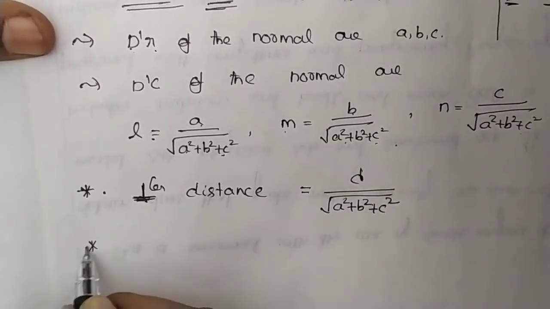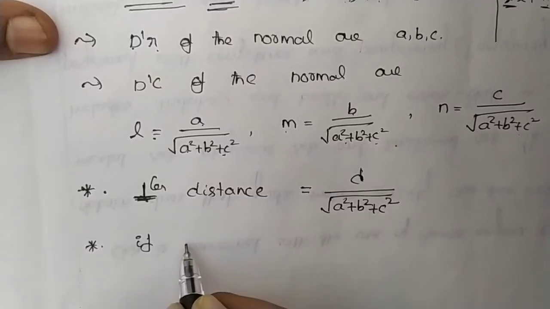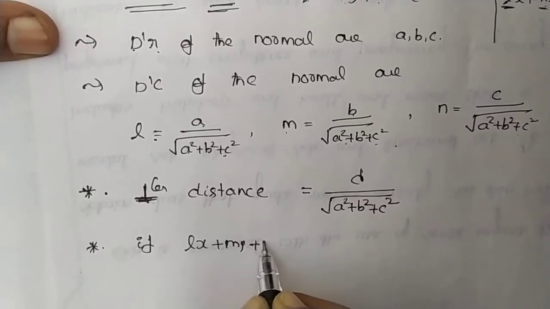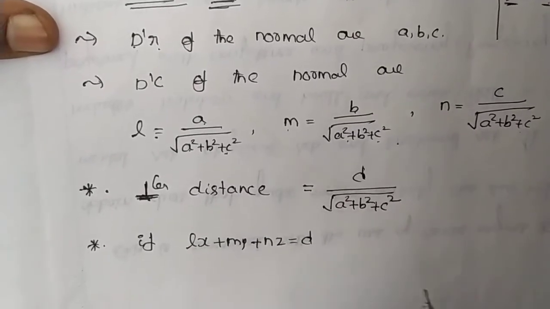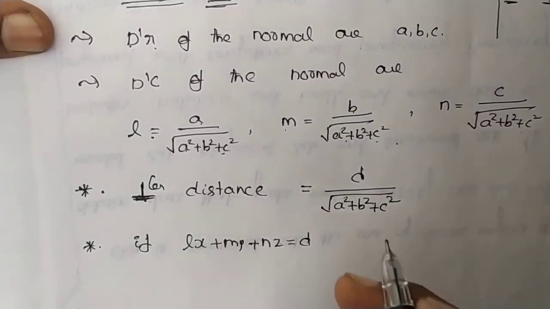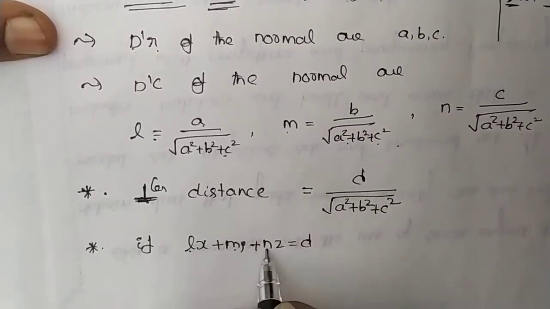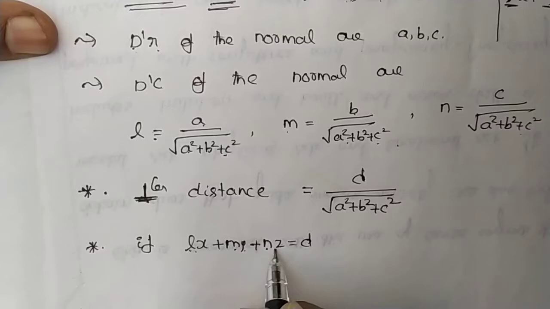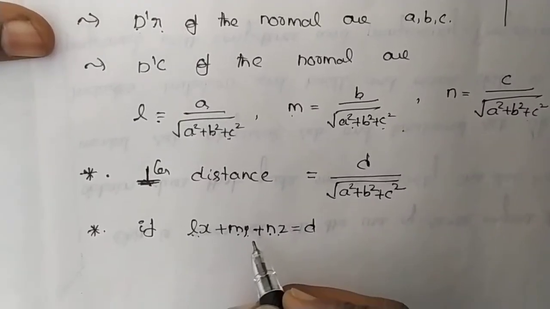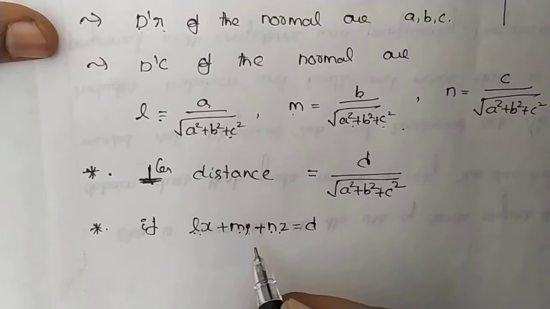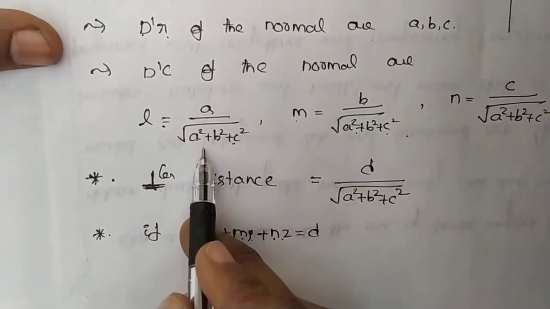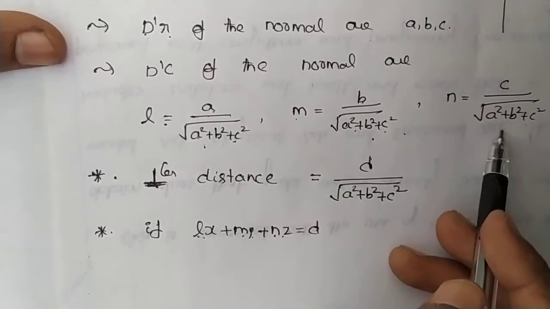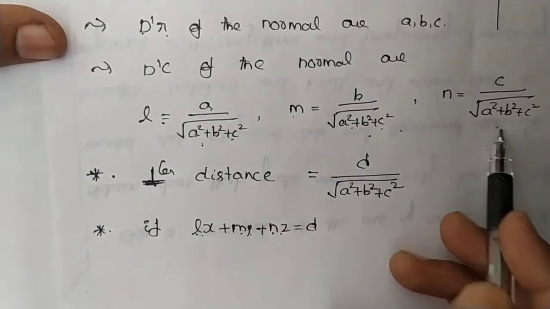Now, if the equation of a plane is given like this: Lx plus my plus nz equals d. Here also L, M and N we will take as direction ratios. Then the direction cosines of the normal are a by square root of a square plus b square plus c square, b by square root of a square plus b square plus c square, c by square root of a square plus b square plus c square.